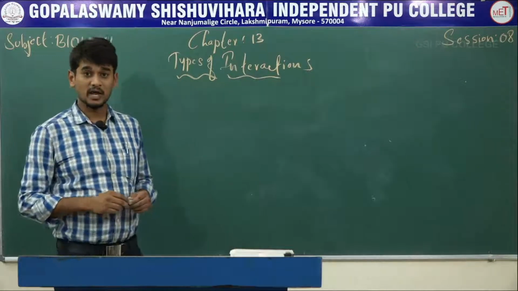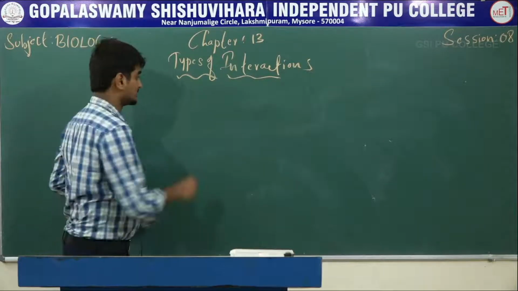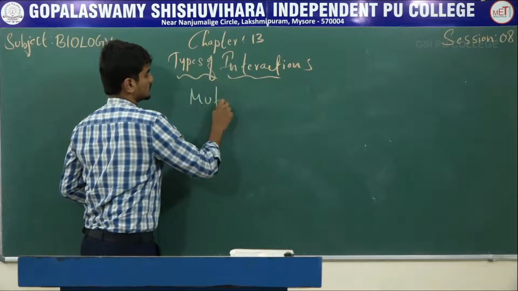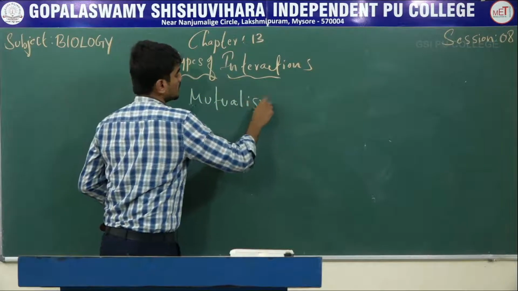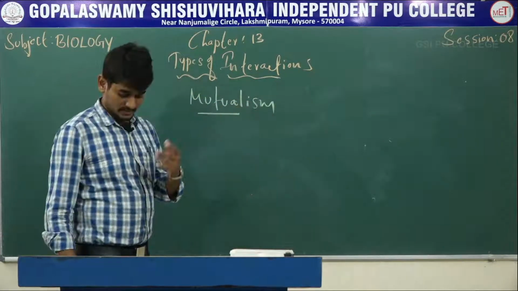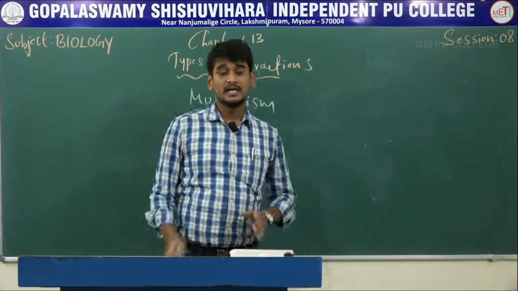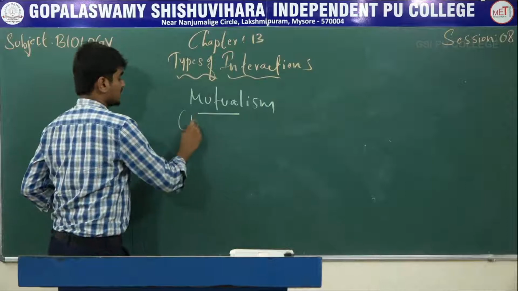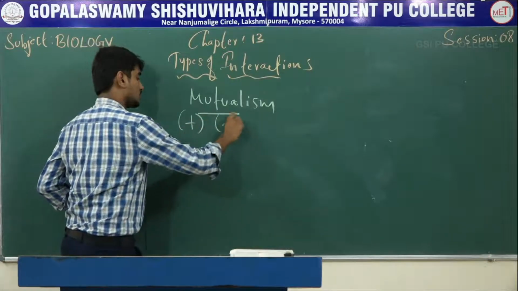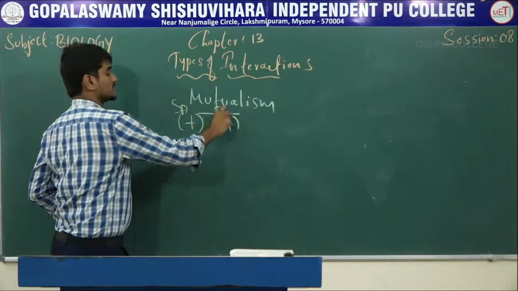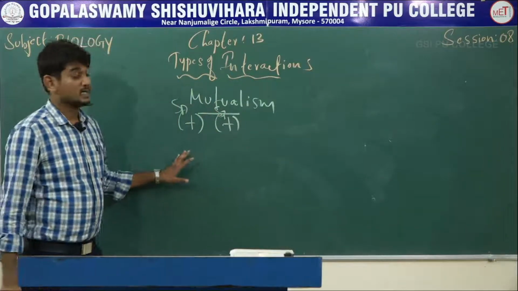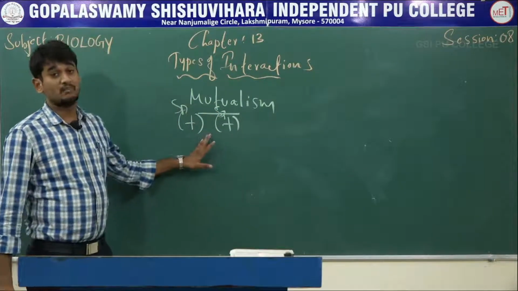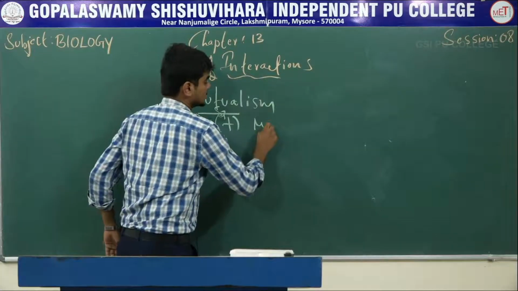The last interaction is Mutualism. Yes, mutualism is a type of interaction. Here both species get benefited. So here we have to assign the plus sign for both species. So that is called mutualism. Here both species get benefited mutually.